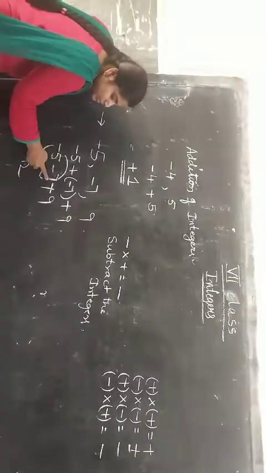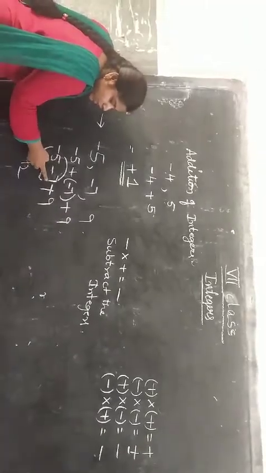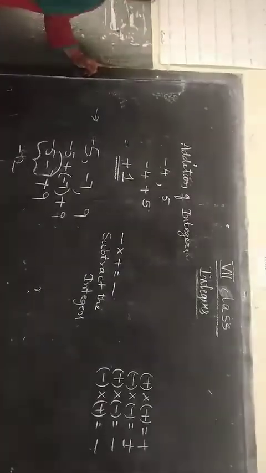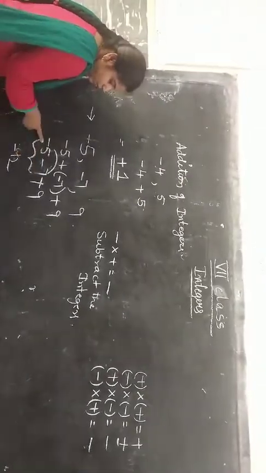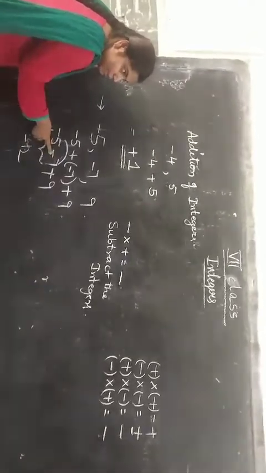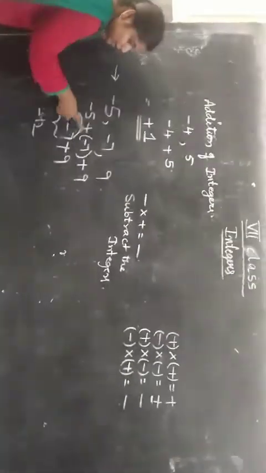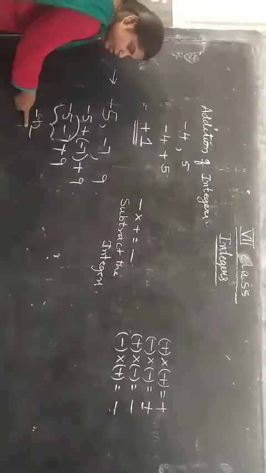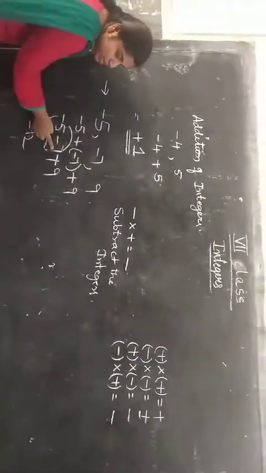In 5 and 7, which is the bigger number? 7 is the bigger number. So what is the sign of the bigger number? That is minus. So it will be minus 12. So what did I do? First I took two numbers, minus 5 and minus 7. Minus into minus will be plus, so first you add the numbers, 5 plus 7 equals 12. Now what do we have to do for the result? We have to take the bigger number's sign.